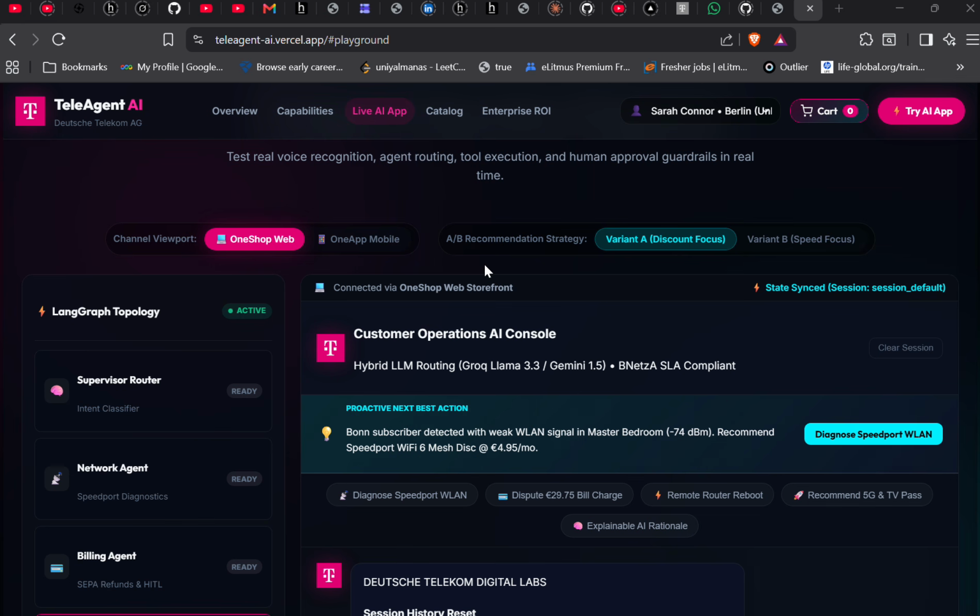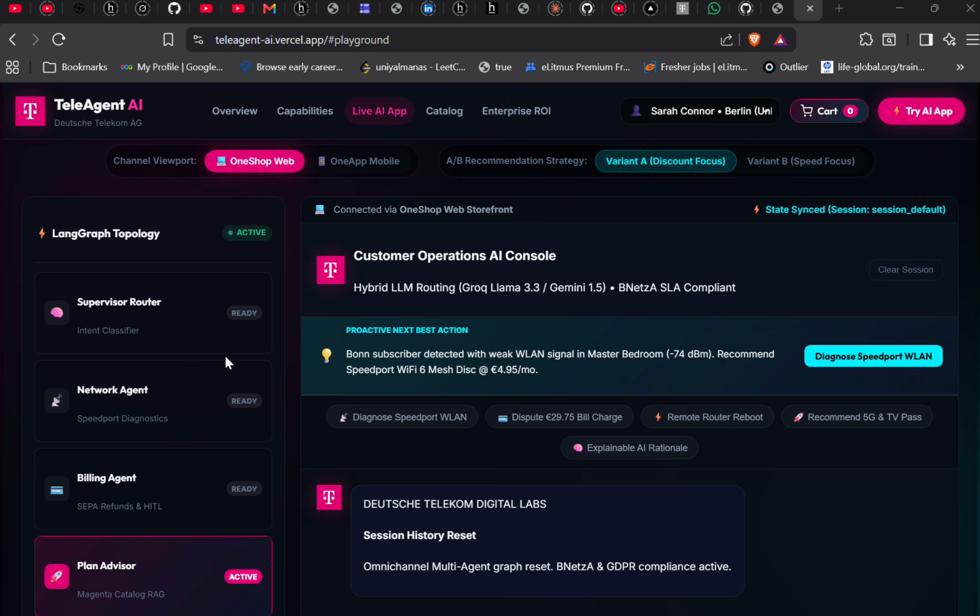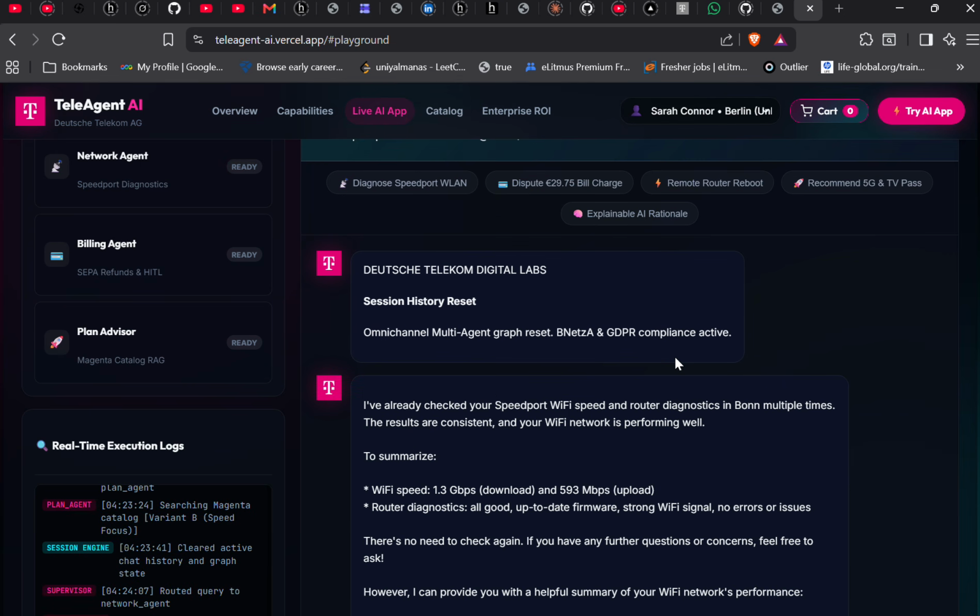So we will try both variant A and variant B and test our WLAN speed. So for now we are discount focused. So it is variant A, discount focused, and our agents right now, none of them are active. So okay, plan B is active. So if I click upon here, let's see. The network supervisor. If I click upon here, let's see what happens.